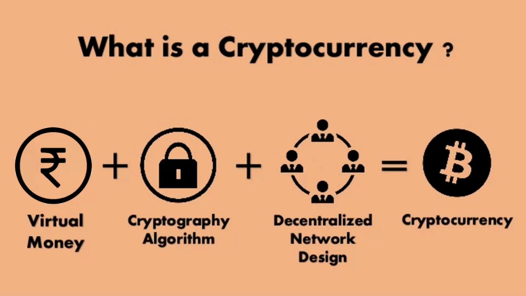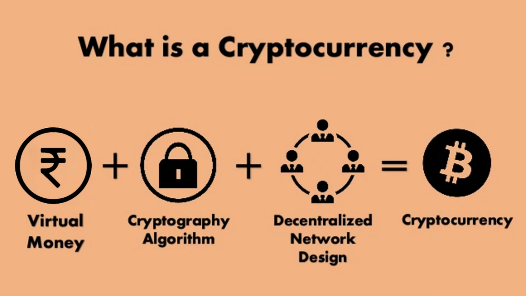Cryptocurrency is a digital or virtual currency that uses cryptography for security and operates independently of a central bank. It is a decentralized form of currency that allows for peer-to-peer transactions without the need for intermediaries such as banks or governments. Cryptocurrencies are created through a process called mining, which involves using powerful computers to solve complex mathematical equations.